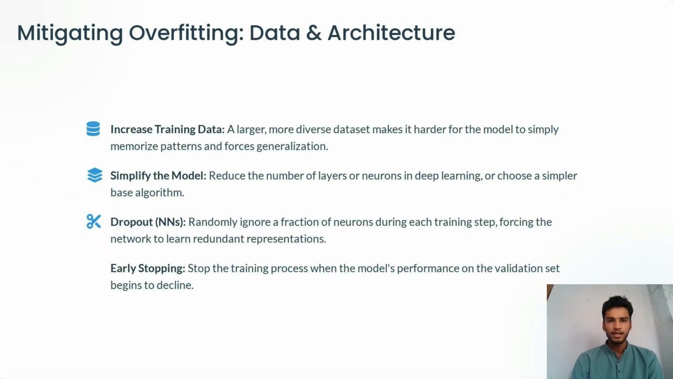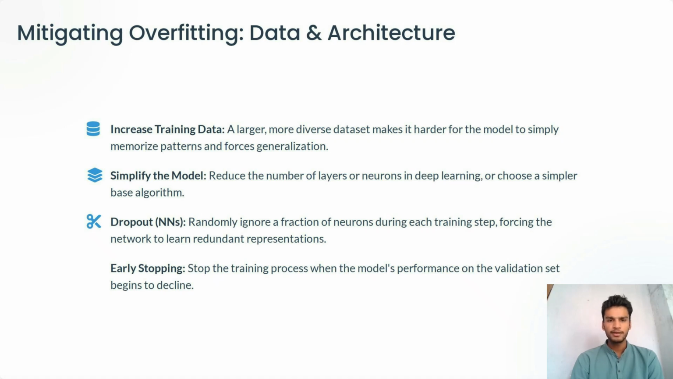Mitigating overfitting, data and architecture. Increased training data. A larger, more diverse dataset makes it harder for the model to simply memorize patterns and forces generalization. Simplify the model. Reduce the number of layers or neurons in deep learning, or choose a simpler base algorithm.